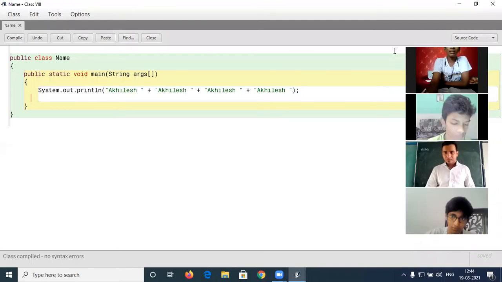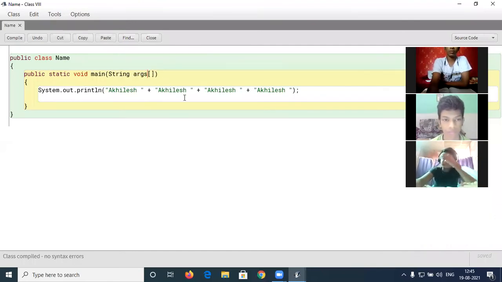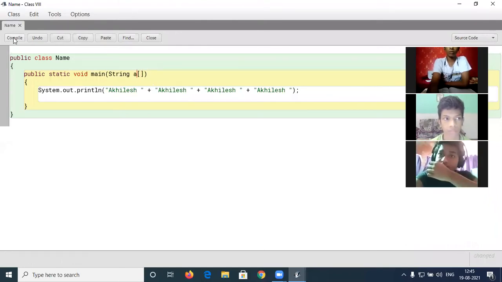Yes, Piyush. Sir, what does args do? Args is the name of this array. That is a very different and high level thing. An array is a kind of data structure where we can save data. Can we change the name? Yes. If you want to rename it, I will write only A. There is no error. Just see. I am going to compile it. There is no error.